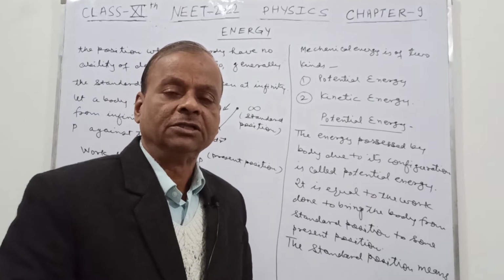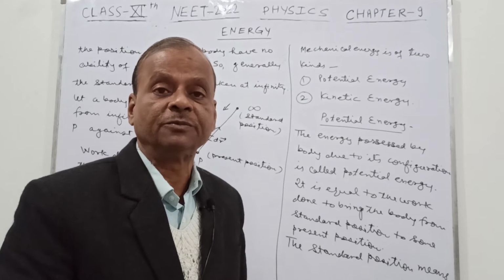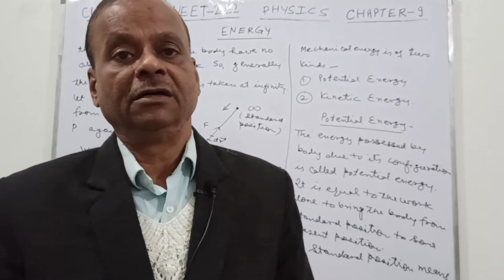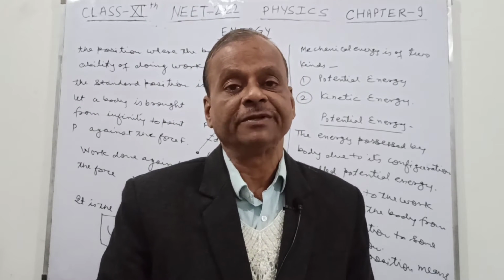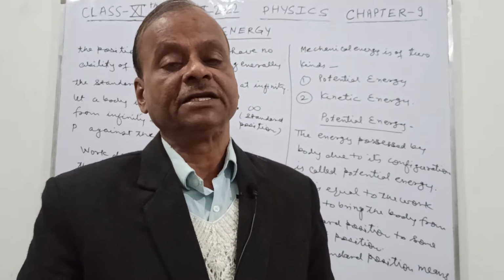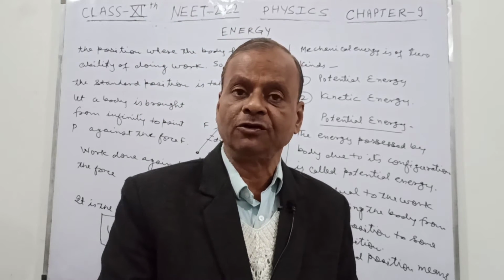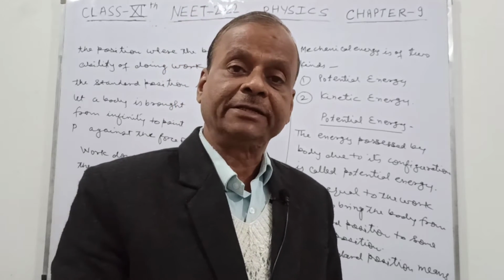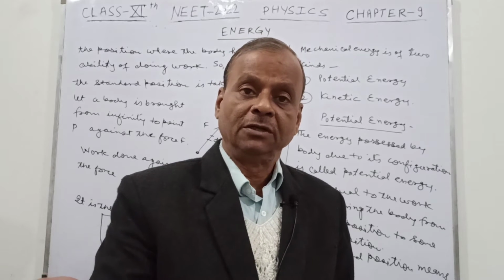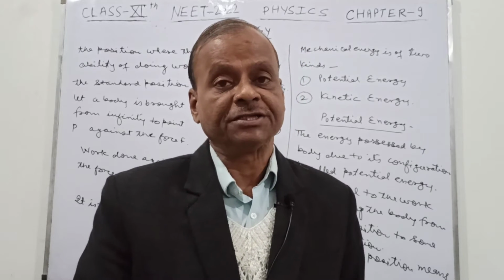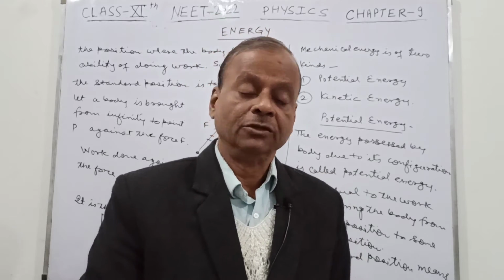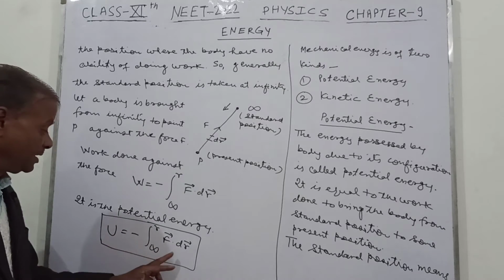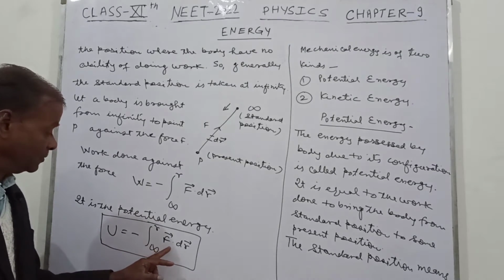is called the potential energy. This is the configuration of the body. Suppose all the physical systems are in normal conditions, so they have the minimum energy. Then suppose you displace them, pulling or pushing them, then definitely you are changing the configuration. So the work will be done against the configuration that we have at infinity. It means that this is always the negative line integral of the force.